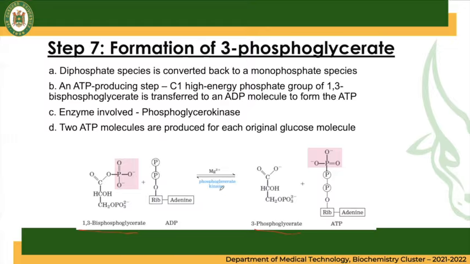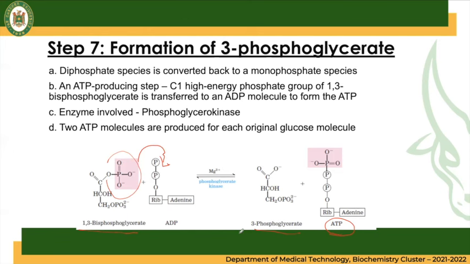Here it is already an ATP producing step. So the phosphate from the 1,3-bisphosphoglycerate will be transferred to ADP, adenosine diphosphate. So therefore, we will have the adenosine triphosphate. This process is just transferring the phosphate group from the 1,3-bisphosphoglycerate to our ADP, and with the help of a magnesium, it becomes an ATP and a 3-phosphoglycerate.